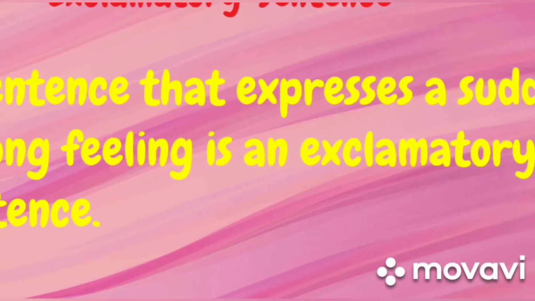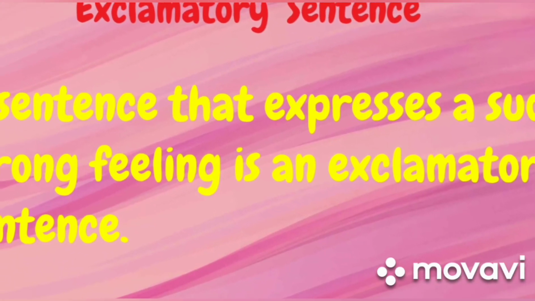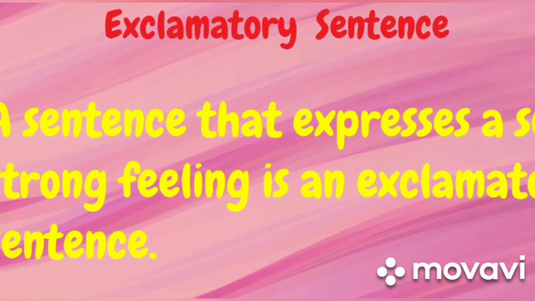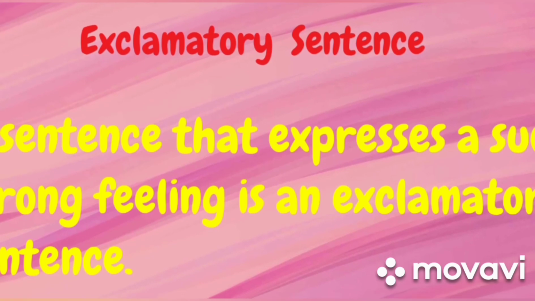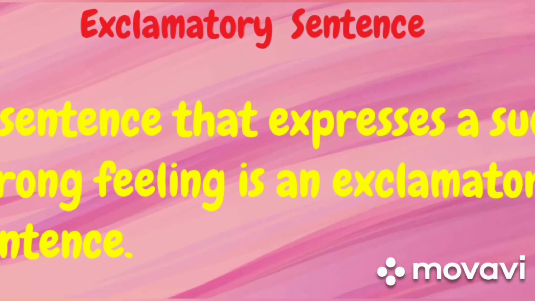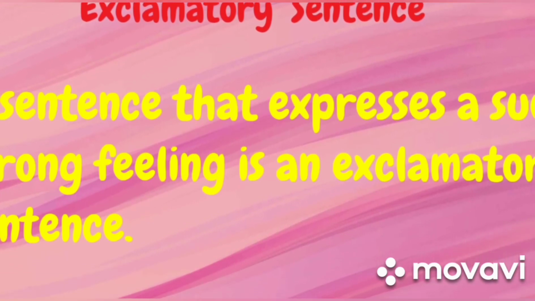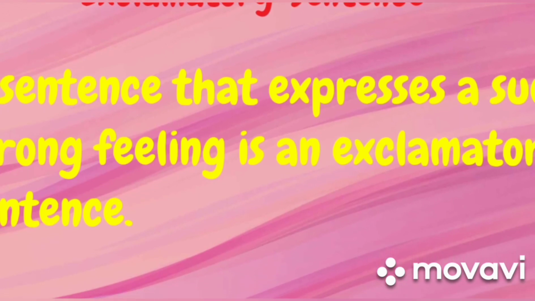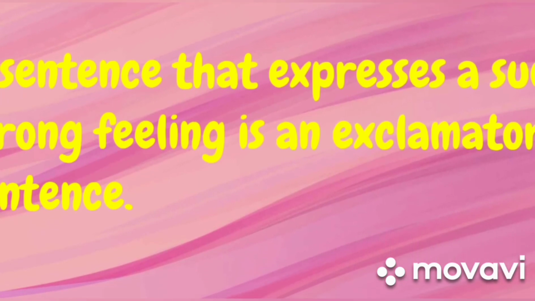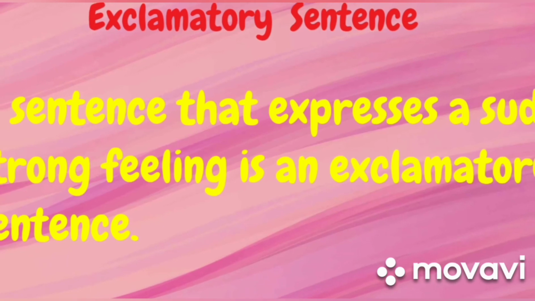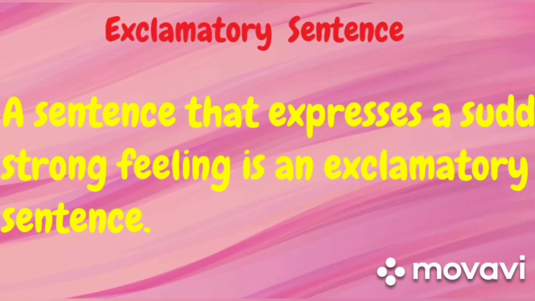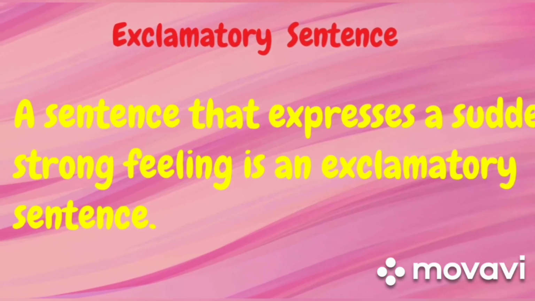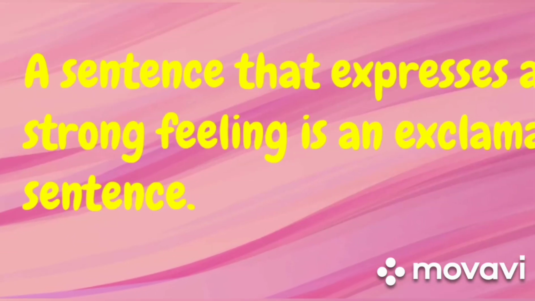The last kind of sentence is the exclamatory sentence. What is an exclamatory sentence? An exclamatory sentence expresses a strong, sudden feeling. When a sentence expresses a sudden feeling or a strong feeling, that is an exclamatory sentence. And it is also very easy to identify an exclamatory sentence.